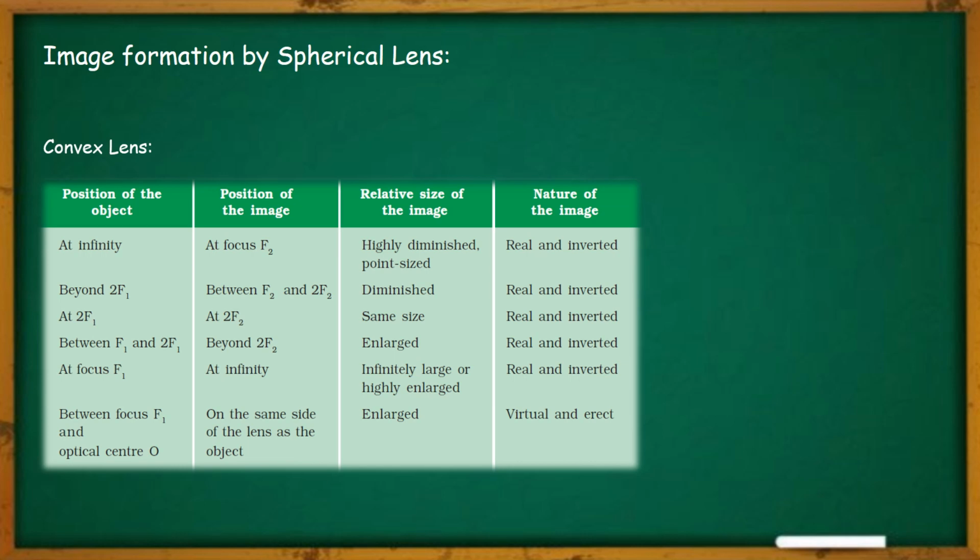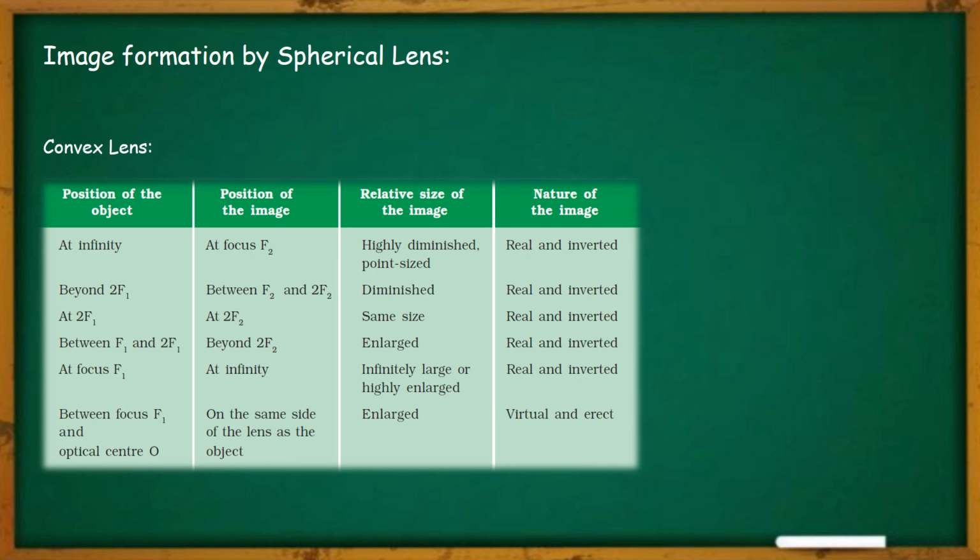First of all, we will trace images in case of convex lens. In case of convex lens, as you can see, we have a table where 6 different positions of the objects are noted, and accordingly the image position, the relative size of the image and also the nature of image is decided. These different positions are at infinity, beyond 2f1, that is the center of curvature C1, at 2f1, between f1 and 2f1, at focus f1, and between focus f1 and optical center O.